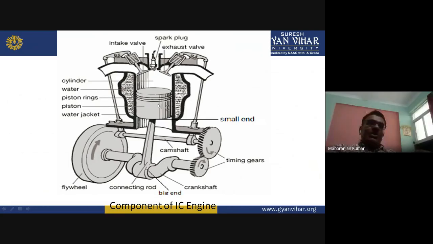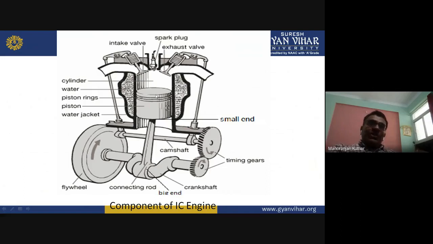This piston is connected to this crankshaft by a connecting rod. Around this cylinder, because combustion will take place, heat will be generated. Heat becomes 3,400 to 4,000 degrees centigrade. This is too much heat. This heat can melt down this outer cylinder.